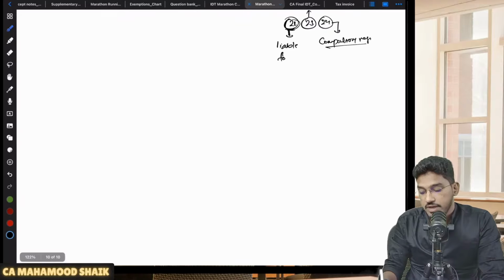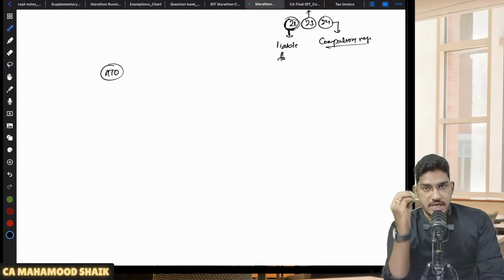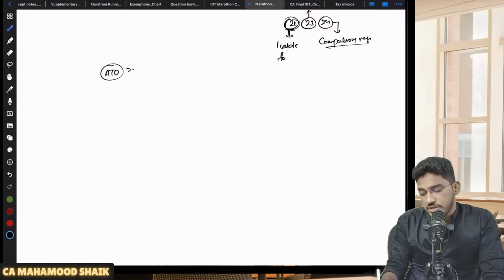One important thing which we have to learn here is, what is the meaning of aggregate turnover? They are saying that as a business person, you will become liable for registration under the GST Act when your aggregate turnover exceeds a certain limit. When your aggregate turnover exceeds a specified limit, then you will be liable for registration. Now a doubt will come, what is the aggregate turnover?